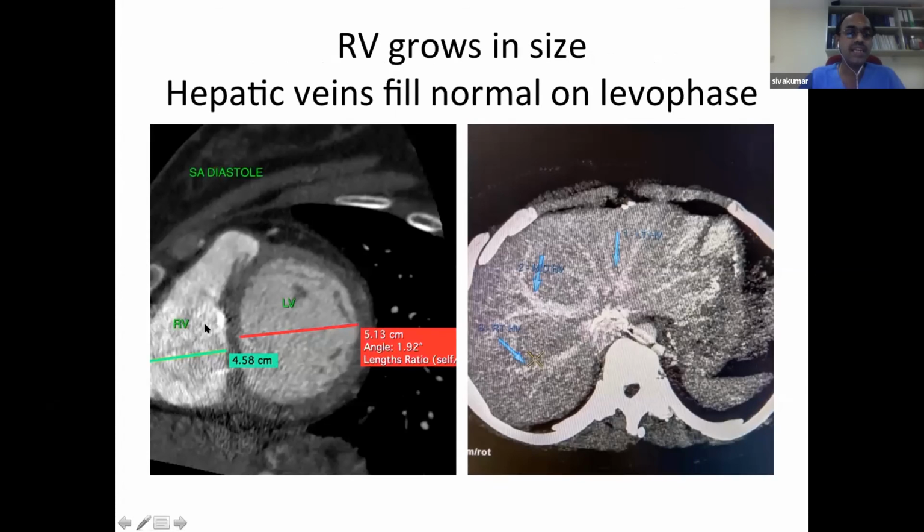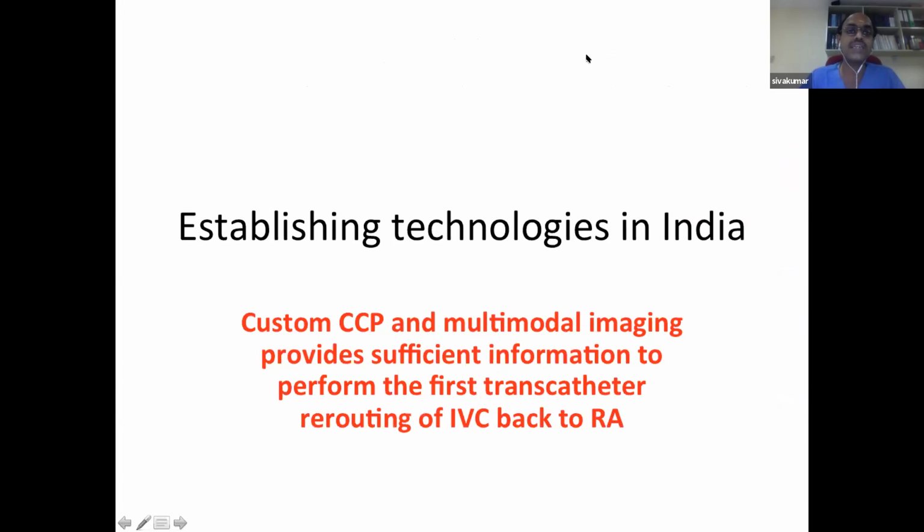We could appreciate the RV is slowly building up in its volume. LV dimension was 5.13, RV is 4.58. So RV is slowly developing now in the 1 month period. These are the individual hepatic veins, all of which were draining just below the level of the covered stent. So this is the final custom covered stent, multimodal imaging. They provided sufficient information to perform the first transcatheter rerouting of inferior vena cava back into the right atrium.